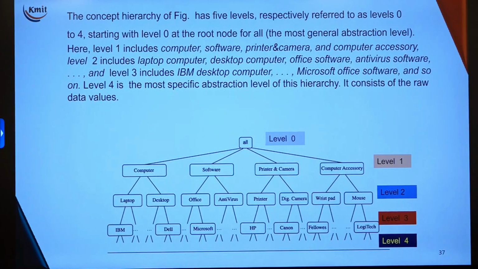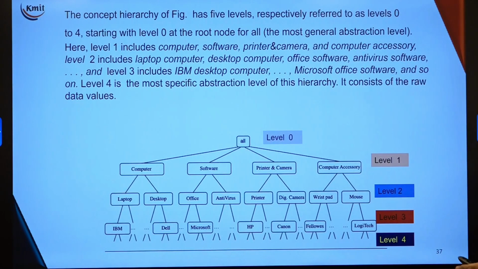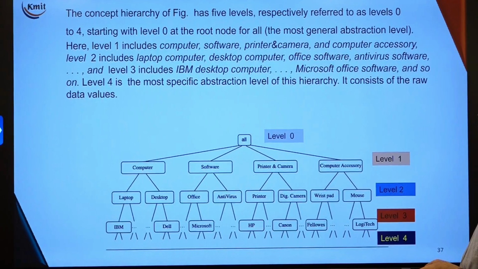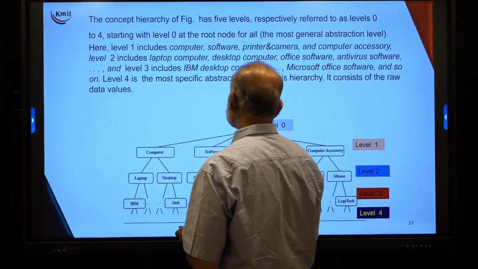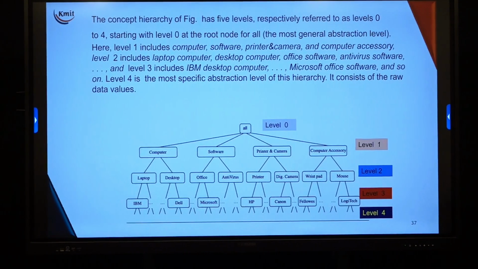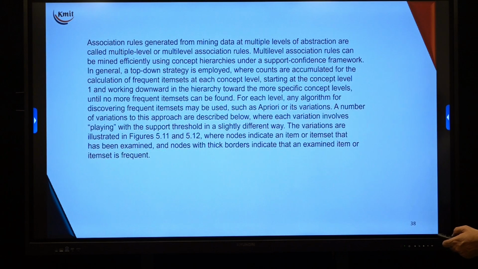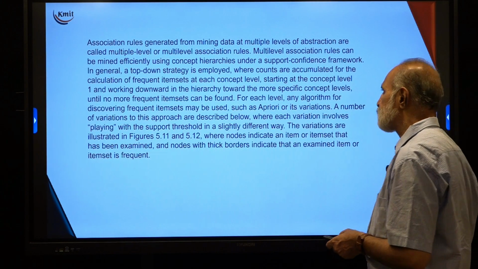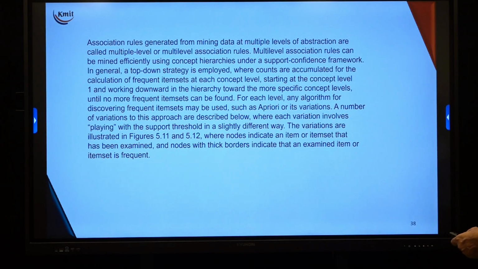The concept hierarchy of the figure has 5 levels, respectively referred to as level number 0 to 4, starting with level 0 at the top. Note that level 0 is the most general abstraction level, level number 1 includes computer, software, printer, camera and computer accessories, and level number 2 includes laptop, desktop and so on. So this is what the hierarchy is all about, as I just told you. Now, association rules generated from mining data at multiple levels of abstraction are what we call multiple-level or multi-level association rules.